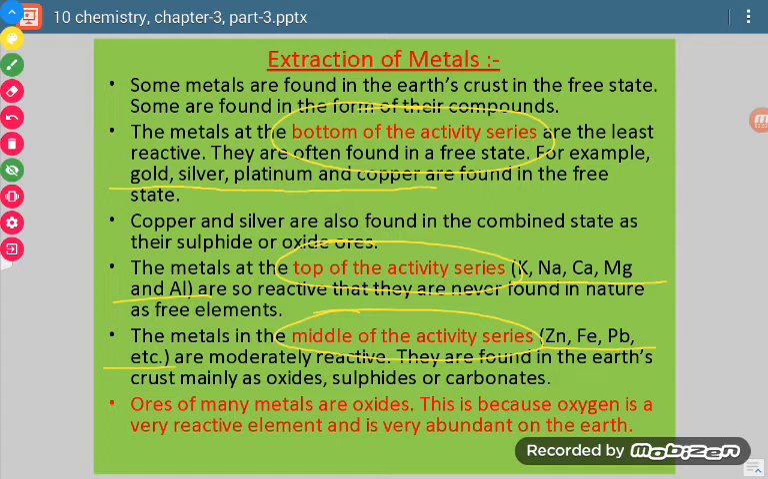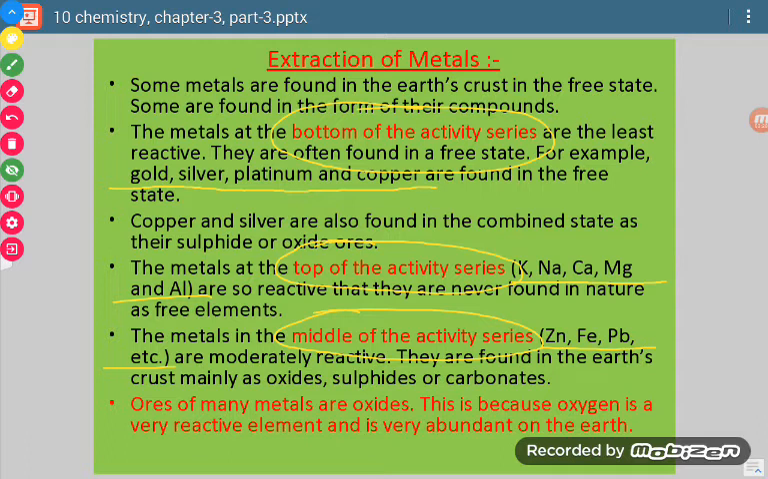Now those elements which are at the bottom of the activity series are least reactive. Their reactivity value is very low, so they are found in the free state. For example, gold, silver, platinum occur in the free state. Sometimes copper and silver are also found in the combined state, just like copper is found in the form of its sulfide or oxide.